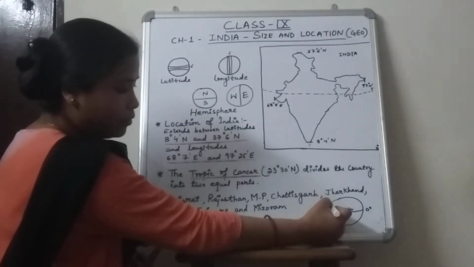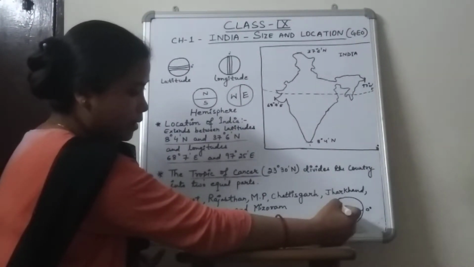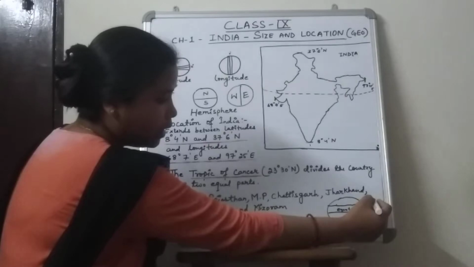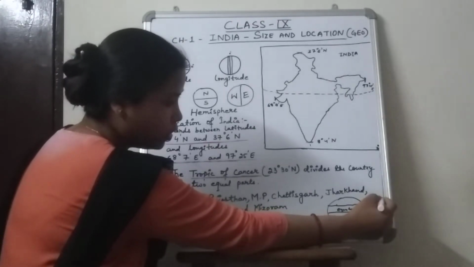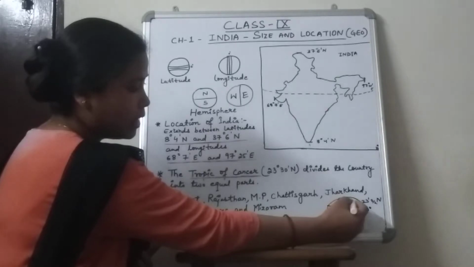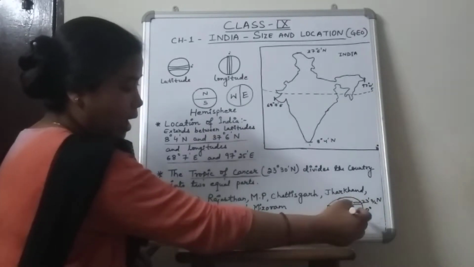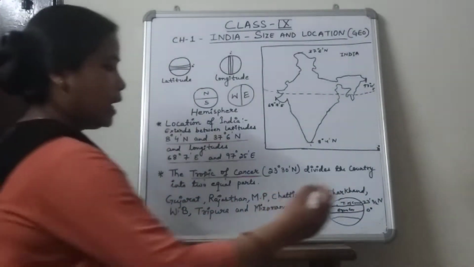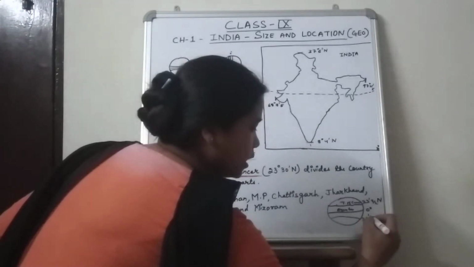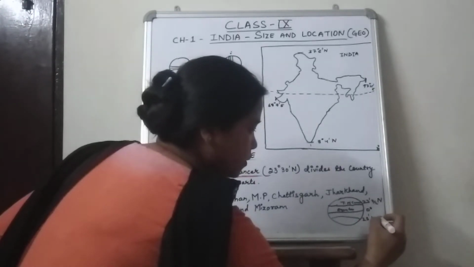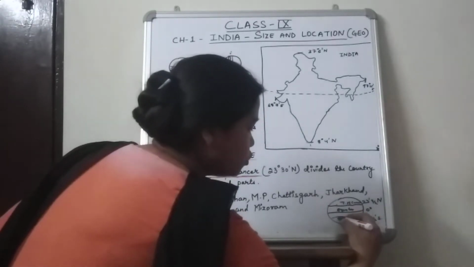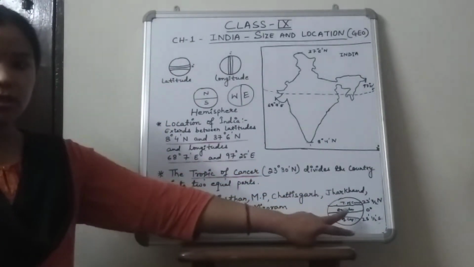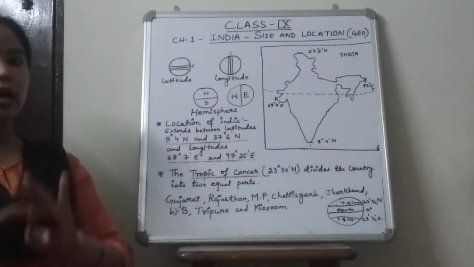Above the equator in the northern hemisphere, at 23 and a half degree north, we have the Tropic of Cancer. And in the south of the equator, at 23 and a half degree south, we have the Tropic of Capricorn. These are the important latitudes on our Earth.